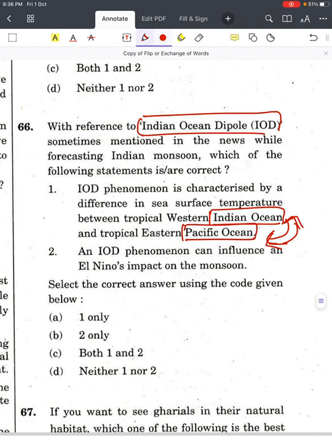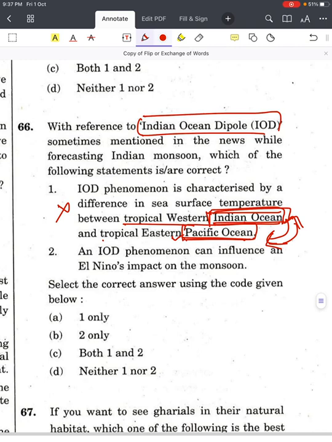Here it is between the tropical western Indian Ocean and the tropical eastern Indian Ocean, and not the Pacific Ocean. That's why they have tried to catch you with the Pacific Ocean. In a hurry, there are high chances that you will neglect this Indian Ocean and Pacific Ocean, consider it true and mark it correct. But that is not the correct option. That's why you have to be careful while reading this kind of words, interchange or flip of words, particularly in geography questions.